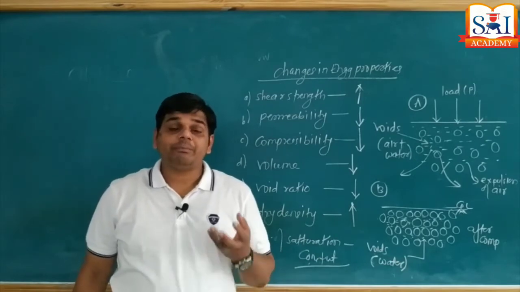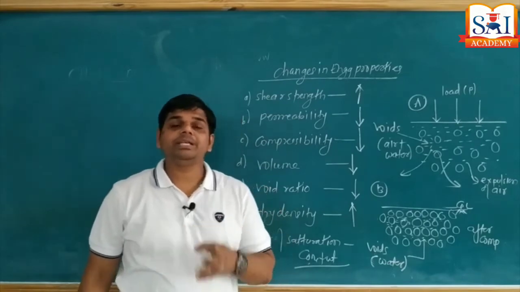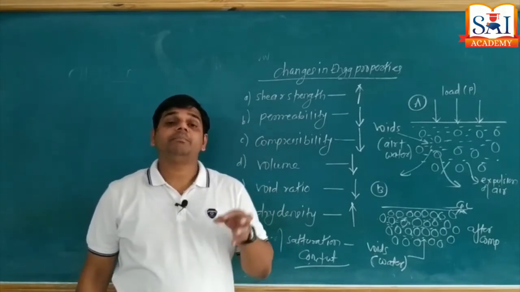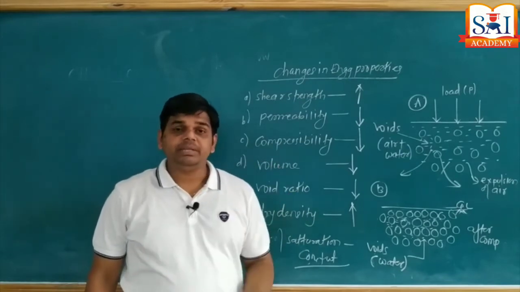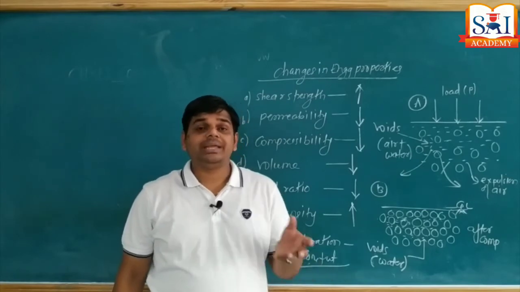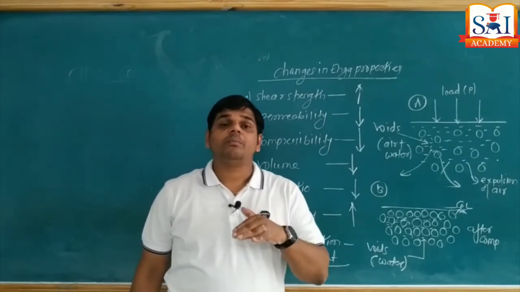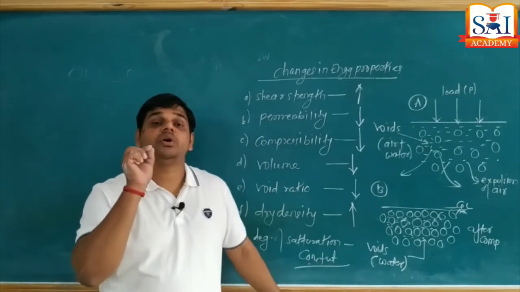Who is going to play the role of binder? Just like in concrete, cement plays the role of a binder. Cement binds fine-grained and coarse-grained particles together. Similarly, in soil, we need to add something so that it acts as a binder. So, the binder we add during compaction is water.